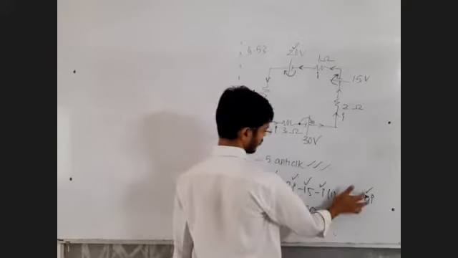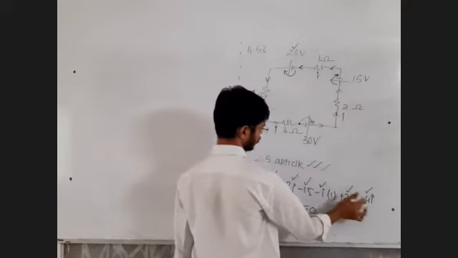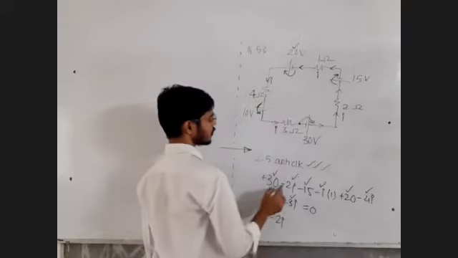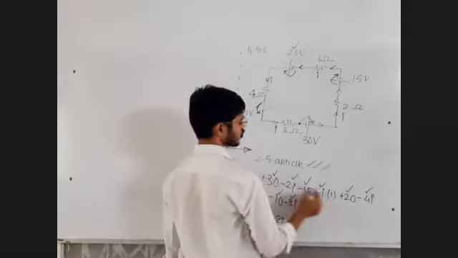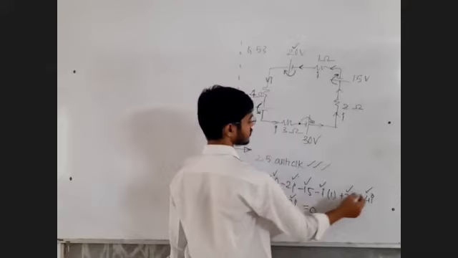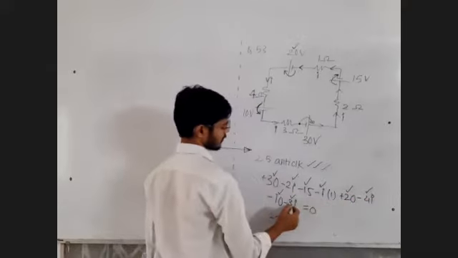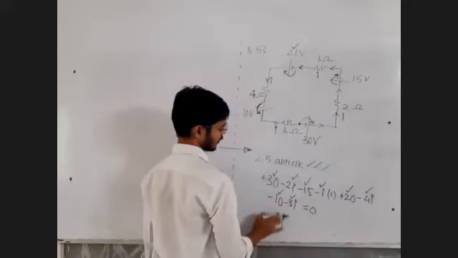This should be equal to minus 4I. 2I minus 2I minus I minus 3I. Minus 3I minus 4I, minus 7I. Minus 7I minus 3I is minus 10I.